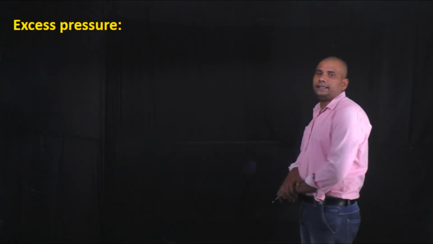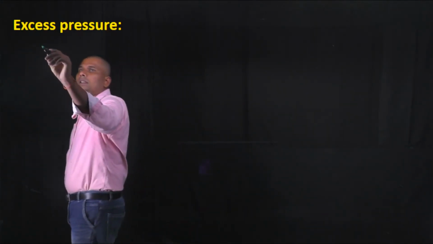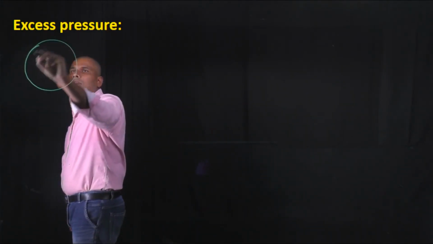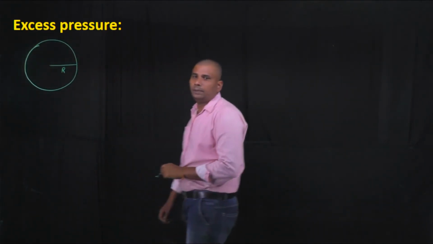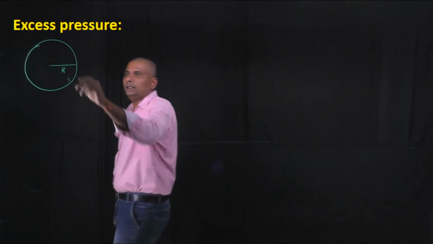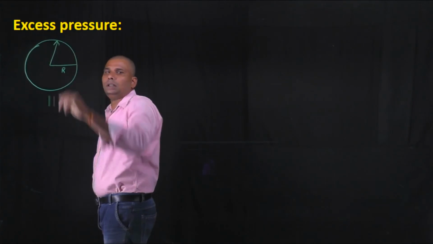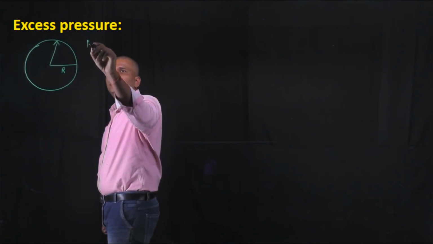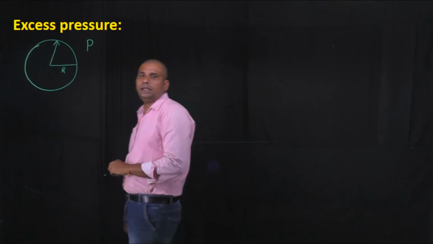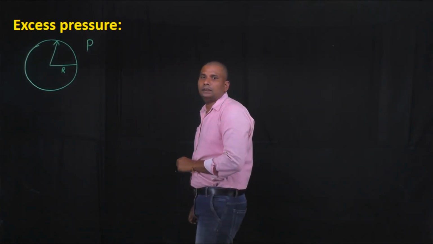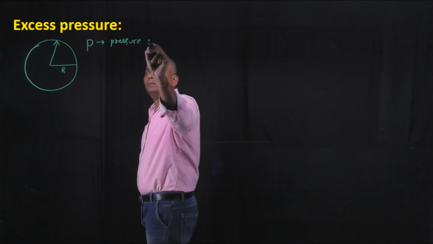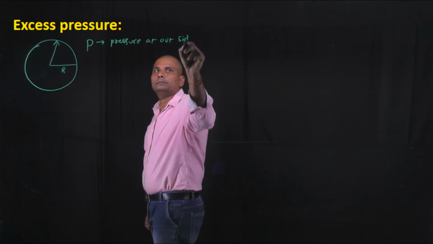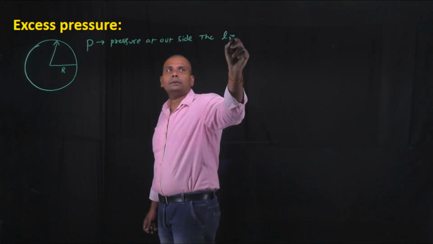And the next topic is excess pressure. Excess pressure means, let us consider there is a liquid drop of radius capital R, and due to its spherical shape, there is an excess pressure in the liquid drop compared to the pressure outside. Let us consider the pressure outside the liquid drop is capital P.